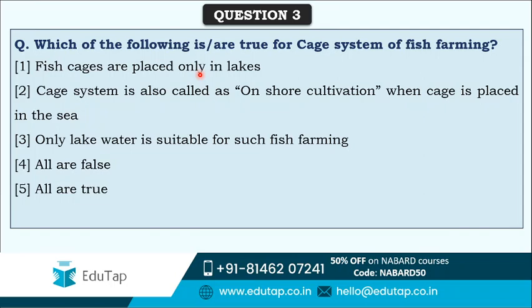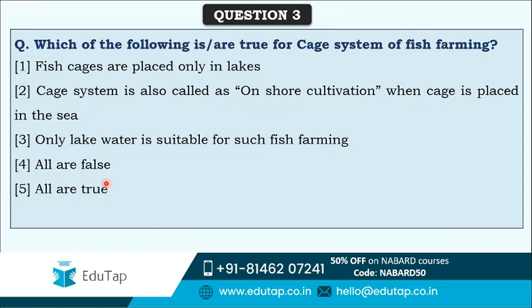So first option says that those cages are placed only in lakes. Second option is that the cage system is also called as onshore cultivation when cage is placed in the sea. Third is only lake water is suitable for such fish farming. Fourth is all are false, and fifth is all are true. So it's a very important question.